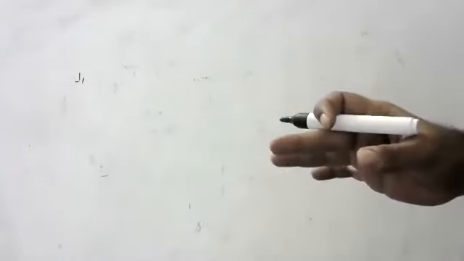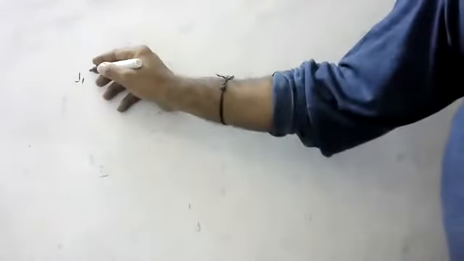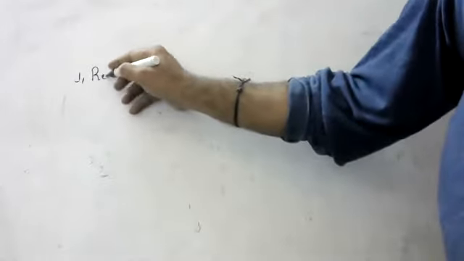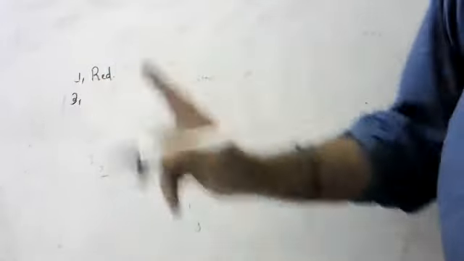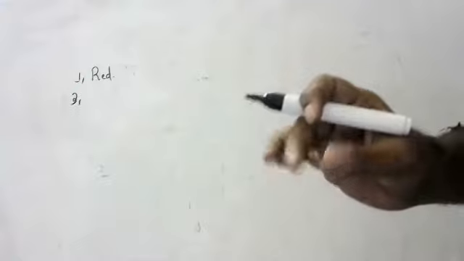All questions are from the human eye only. First question: which component of light is least scattered? Anyone? Red. Red is the component of light that is least scattered, least deviated.